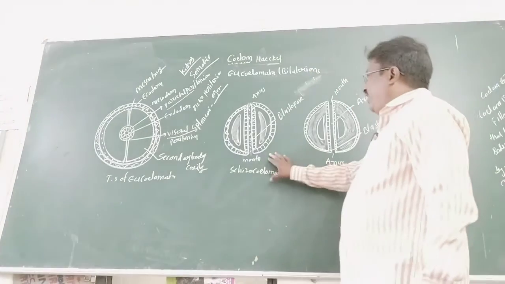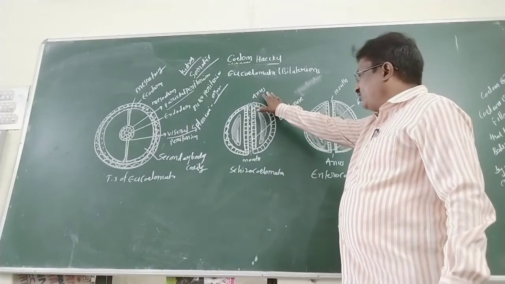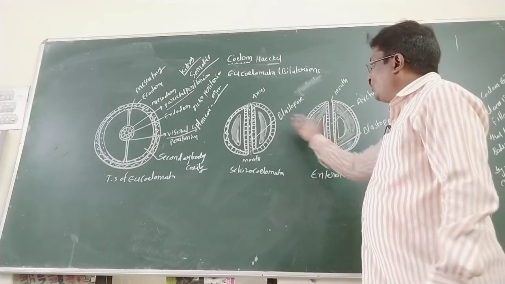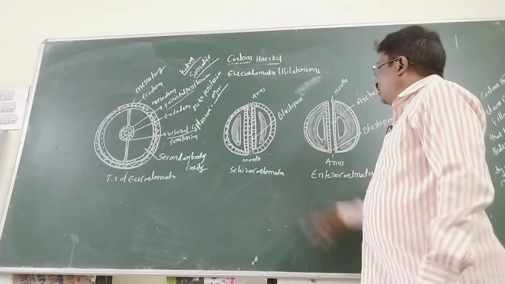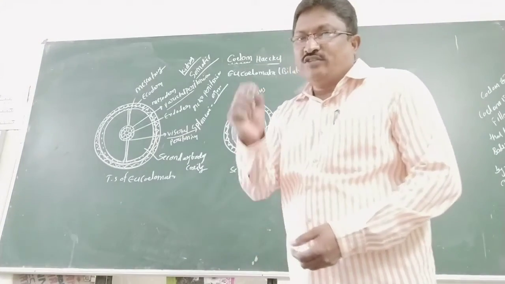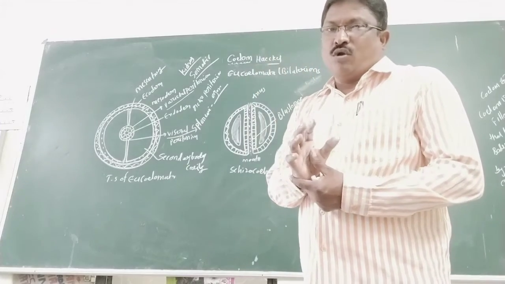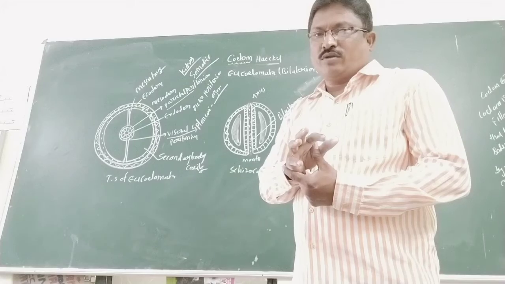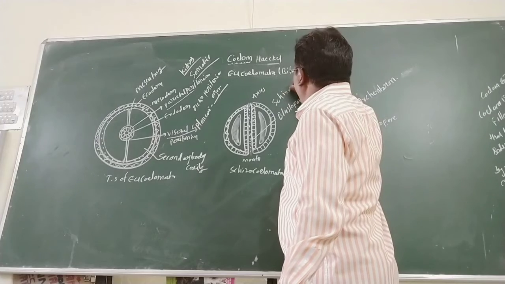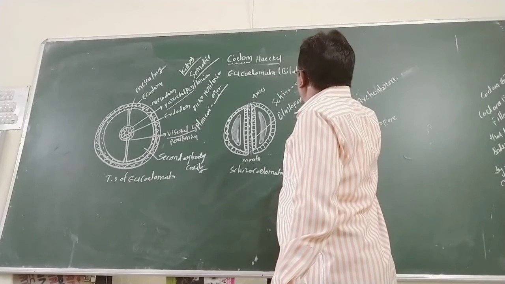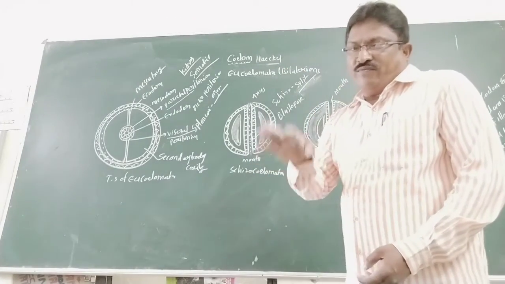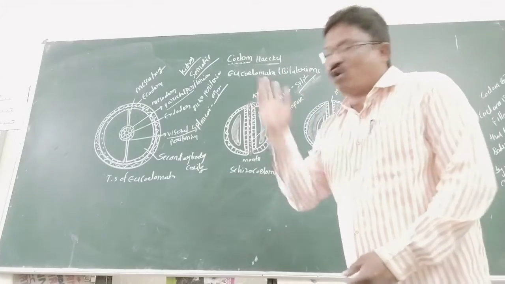In the diagram of the schizocoelom, the blastopore lies between the two sides, and these are pouches. All schizocoelomates are protostomes. Schizo means split, here a mesodermal split. The coelom formed from the splitting of mesoderm is called schizocoelom.